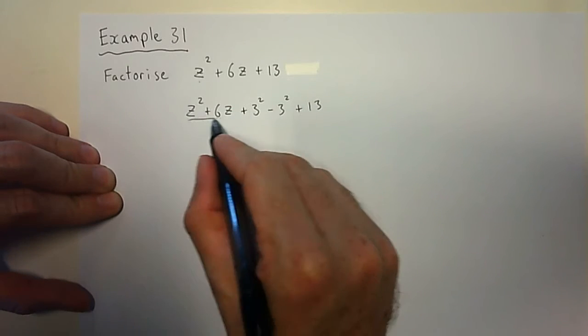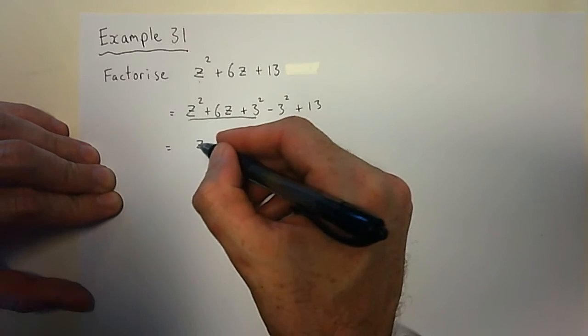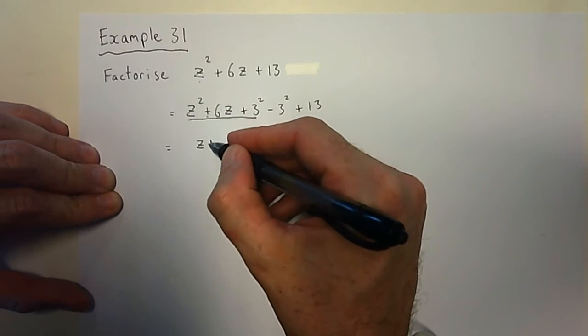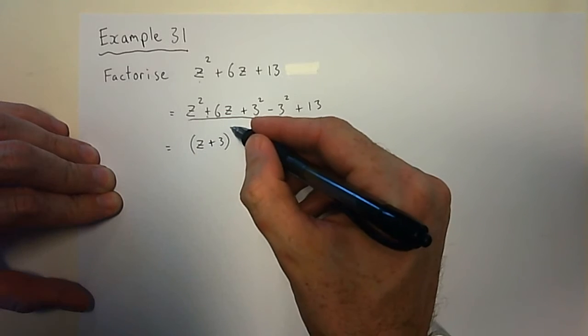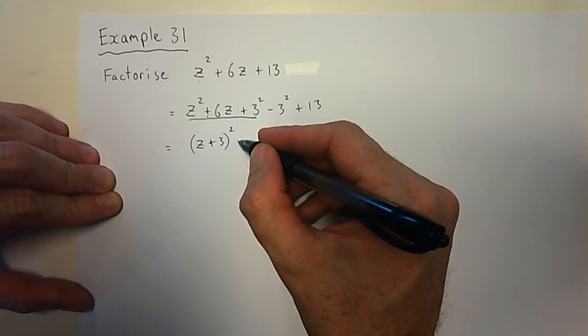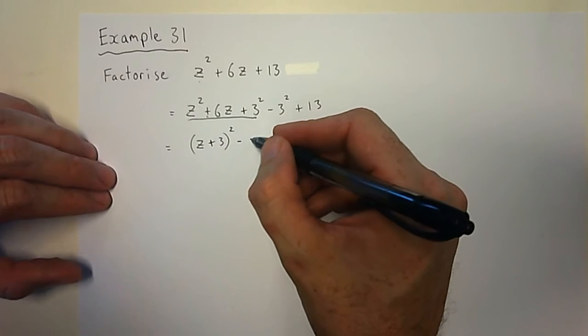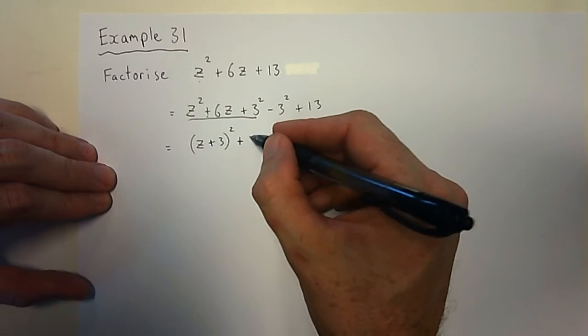Right, now this part here is the square completed. So it'll be equal to z plus 3, squared. And I've got take away 9 plus 13. So take away 9 plus 13 is the same as take away, or sorry, plus 4 it is.